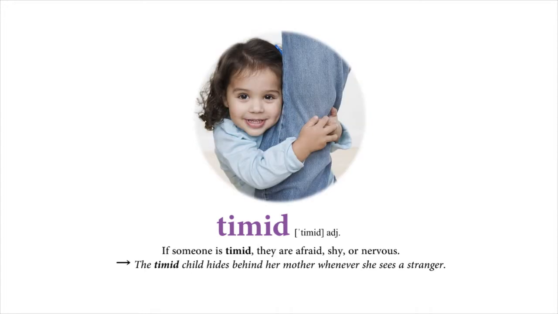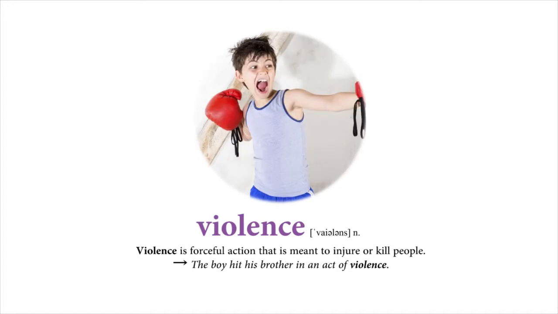Timid. If someone is timid, they are afraid, shy, or nervous. The timid child hides behind her mother whenever she sees a stranger. Violence. Violence is forceful action that is meant to injure or kill people. The boy hit his brother in an act of violence.